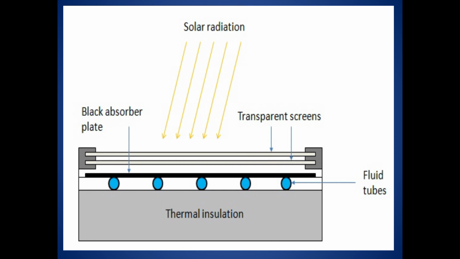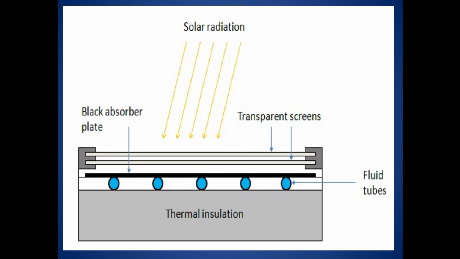Next, see here the actual working diagram of this flat plate collector. In that, there is a transparent glass cover at the upper side of the flat plate collector, and next there is an absorber plate. When the sun rays fall onto the transparent glass, they pass through the transparent glass and come towards the black absorber body, which absorbs the sun rays mostly.